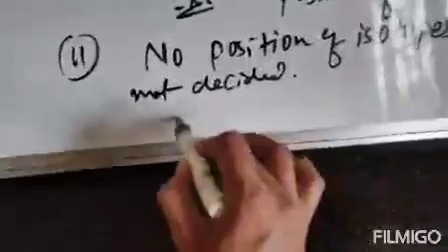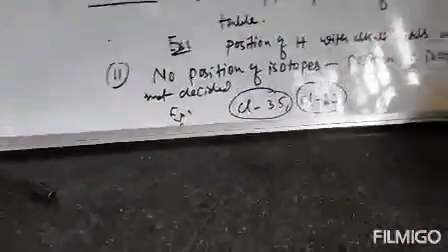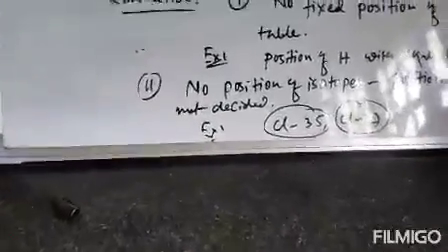For example, chlorine has two isotopes, one is 35 and one is 37. Now which isotope would be placed first or which isotope would be placed later was not decided. The position of isotopes is not decided. That is the second drawback, the second limitation of Mendeleev's periodic table.